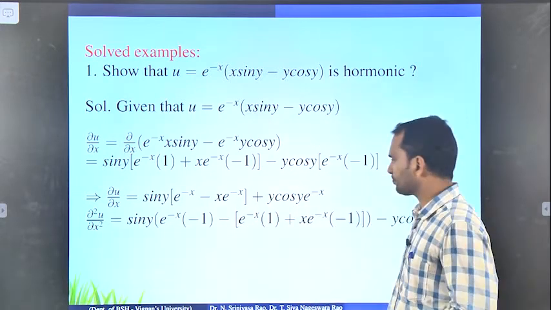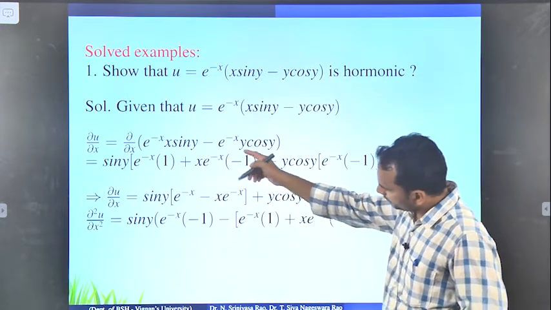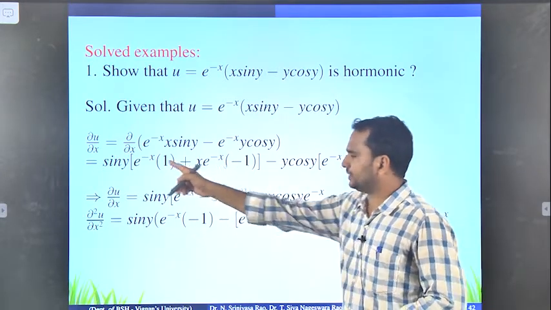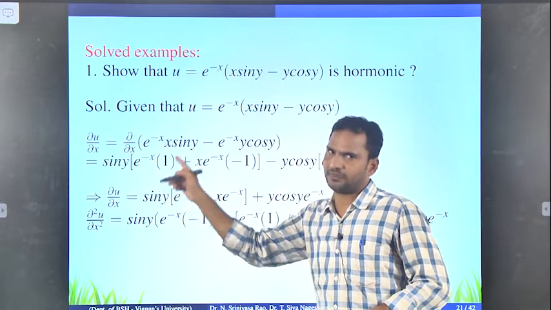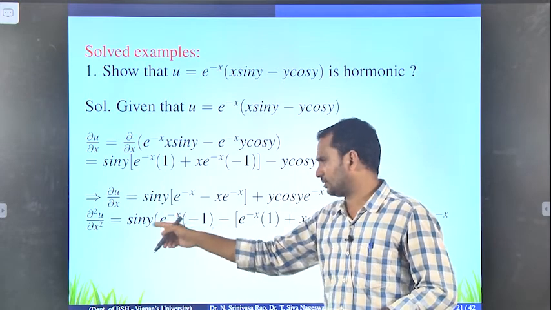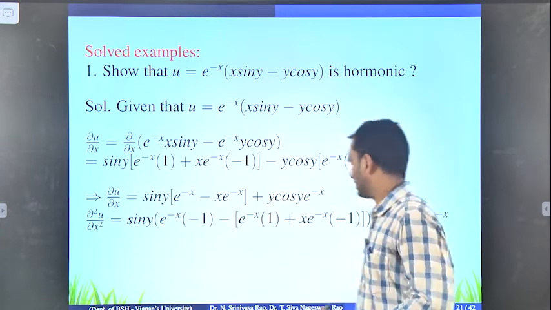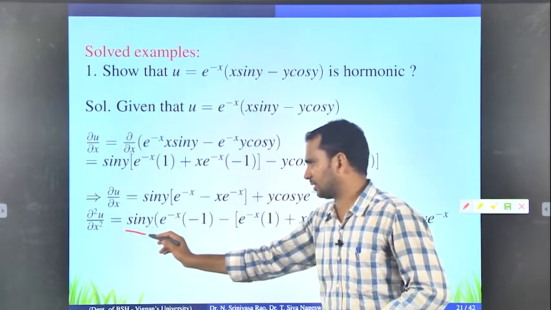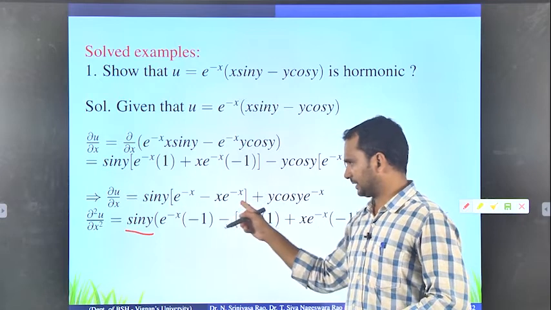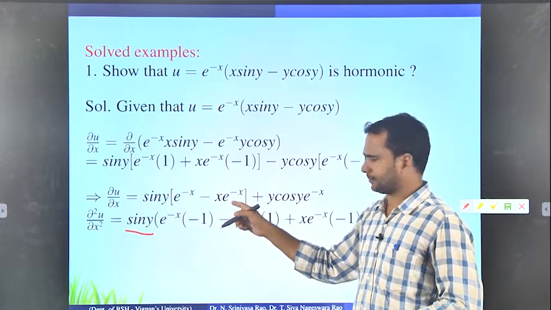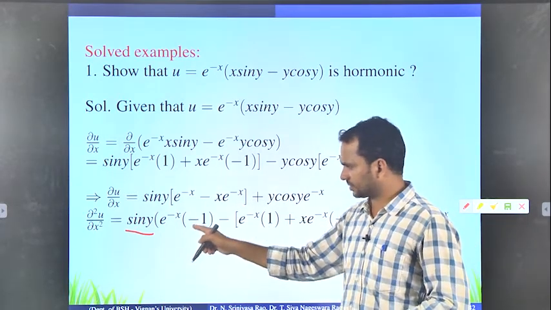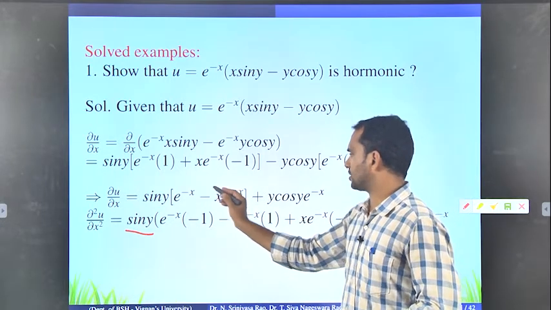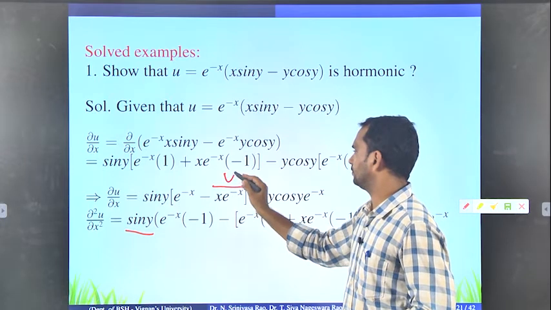Okay, so now in the previous equation, when you are differentiating with respect to x, y is constant. Similarly here also, when you are differentiating with respect to x again, y is constant, so therefore sin y is constant, and then you have to take the derivative with respect to x here. So e power minus x derivative is minus e power minus x, minus, here also you can apply the uv formula.